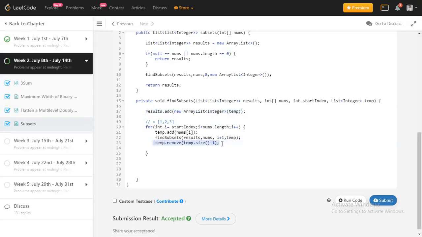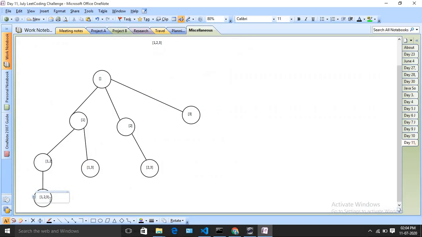So we are writing this line, temp.remove. We are always removing the last number and moving up. So here we are. Now I will remove this 3 and move up. Again I can see that there are no more nodes to cover, so I can delete the last number and move back here, to 1. Then I can find that we can go to 3, so I add that 3. Then whenever I reach the depth, again I remove that number and go back.